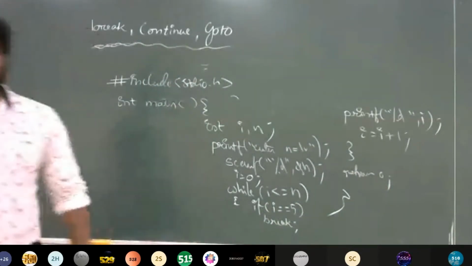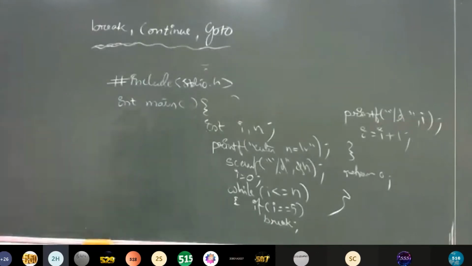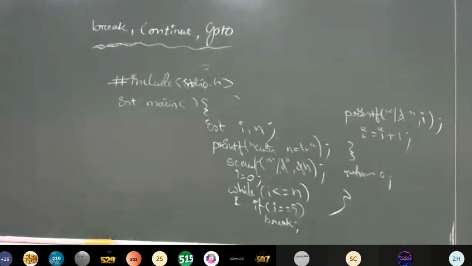Can anyone guess the output? 0 to 4, sir. 0, 1, 2, 3, 4.